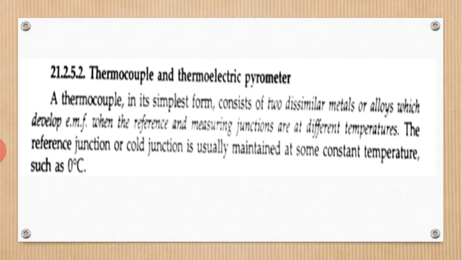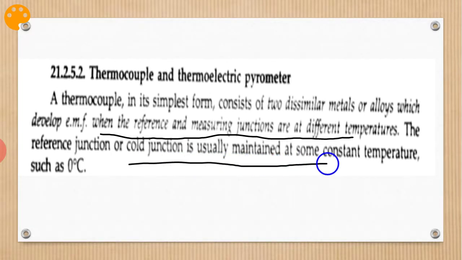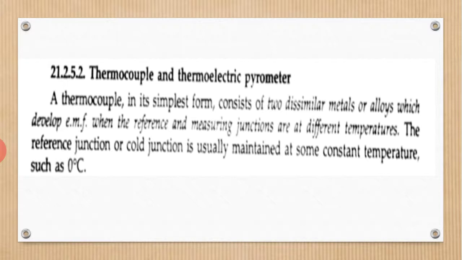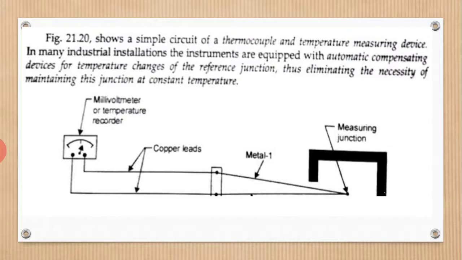I repeat, this is a very important point: when the reference and measuring junctions are at different temperatures. The reference junction, or cold junction, is usually maintained at some constant temperature such as 0 degrees Celsius. The same principle I discussed in module 1 for the thermocouple is used here. If you look at this figure, the measuring junction, metal 1, and copper leads are taken out. So the same principle is shown.